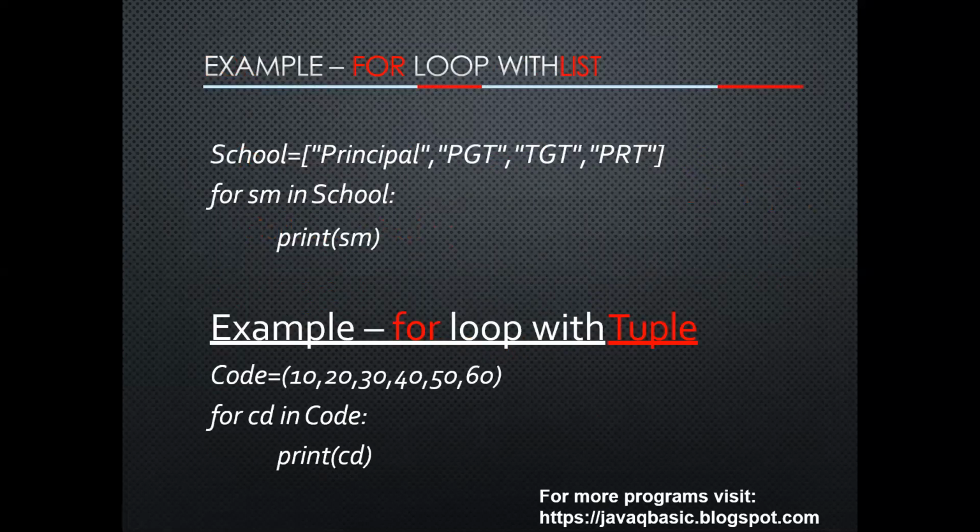Example, for loop with list. Here you can see school, and school is a list. In the list, principal, PGT, TGT, PRT is written. For SM in school and then print SM, it will print all the words which are stored in the school list. Example, for loop with tuple. Code is equal to 10, 20, 30, 40, 50, 60. For CD in code, print CD. So it will print the numbers 10, 20, 30, 40, 50 and 60.